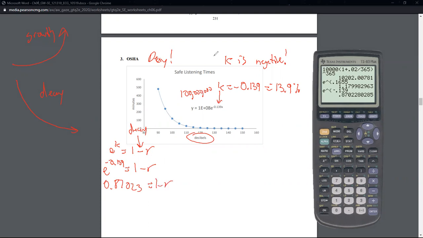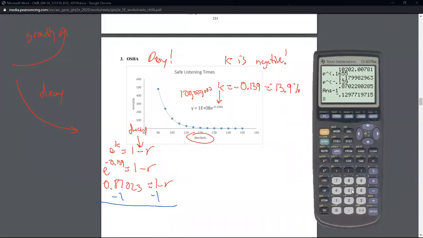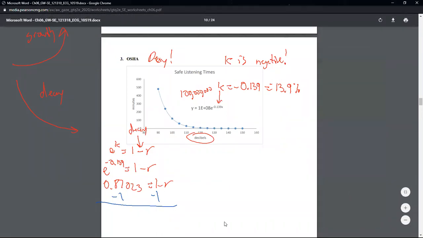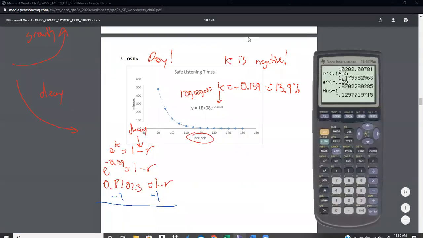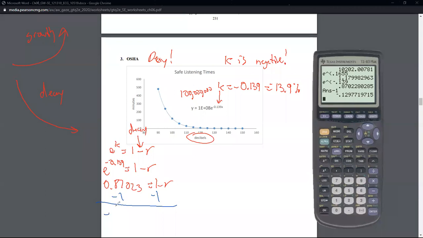We are then going to subtract 1 on both sides, just like last time, but we won't be done. So if we subtract 1 on that, we get negative 0.12977.